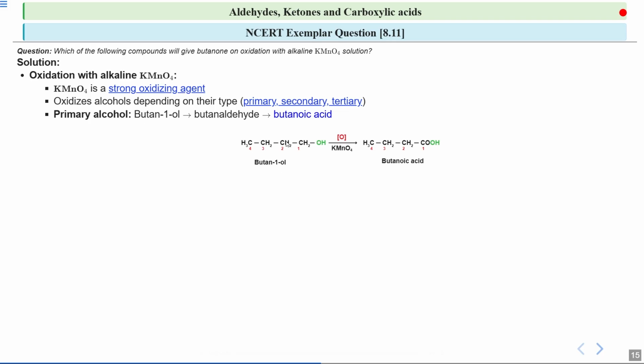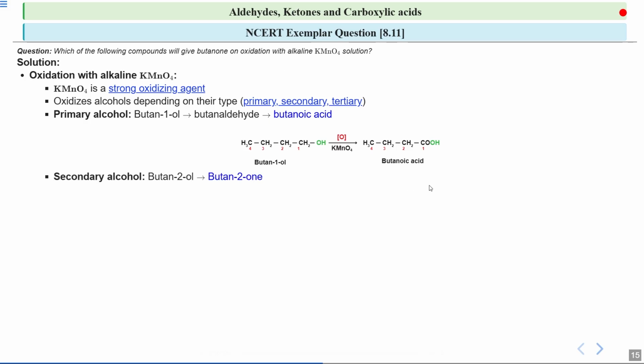If you look at this butan-1-ol, the carbon to which the hydroxyl group is attached is further connected to this carbon atom. So this is a primary alcohol. Because KMnO4 is a strong oxidizing agent, it directly oxidizes the alcohol to carboxylic acid, that is butanoic acid. So this cannot be the right option, because we have to get butanone, which is a ketone.